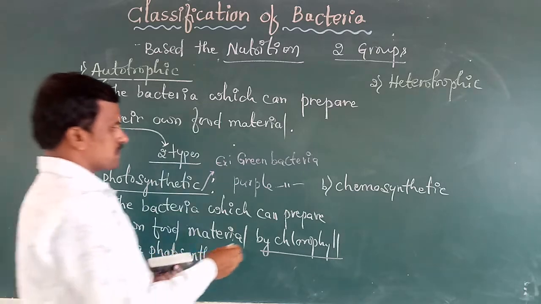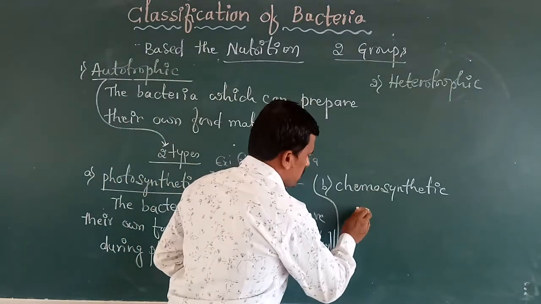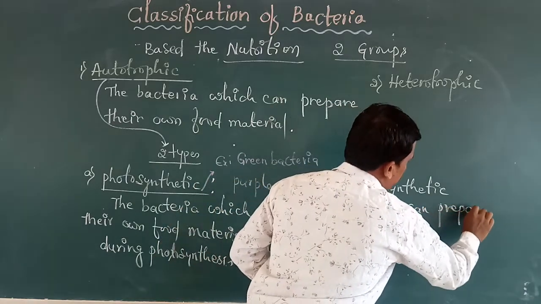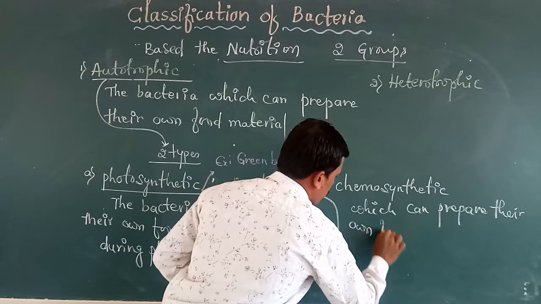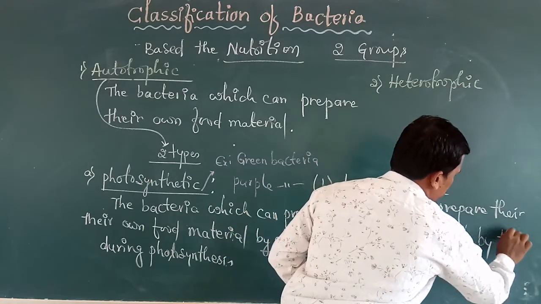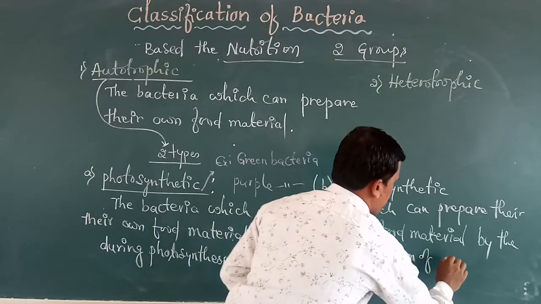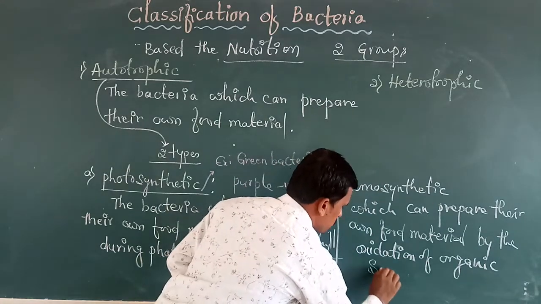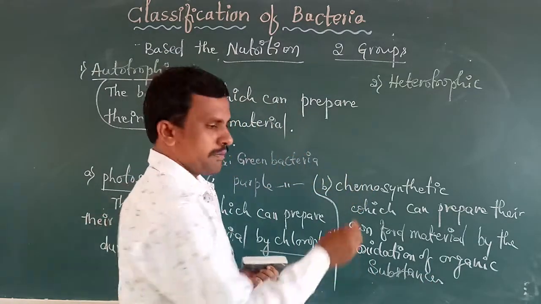Next, chemosynthetic bacteria. The bacteria which can prepare their own food materials by the oxidation of organic or chemical substances are called chemosynthetic bacteria.